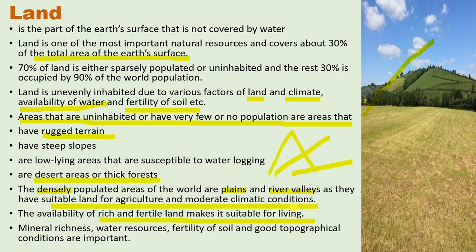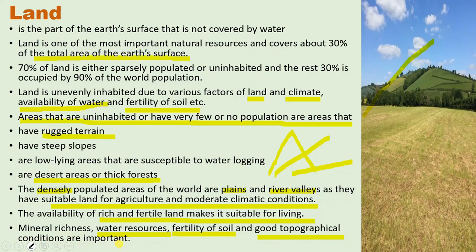As you know, if people are living there, of course they would be doing some kind of agricultural activity. Unless they do agriculture, how will they produce something to eat, for their survival? So that kind of land is preferred by the people. Mineral richness is also responsible for people residing there. Unless water resources are available, people cannot survive in that region. Then fertility of the soil and good topographical condition.